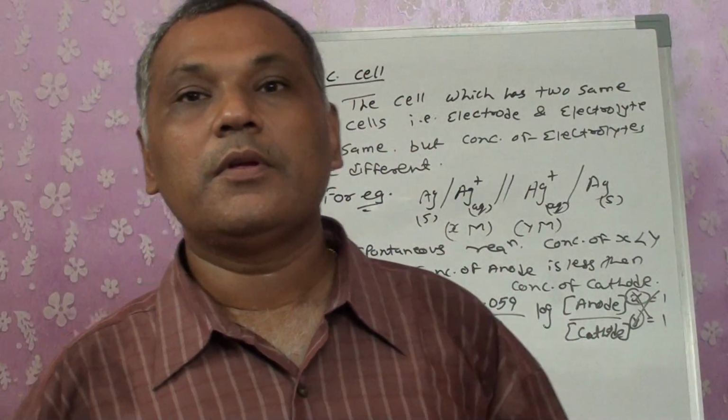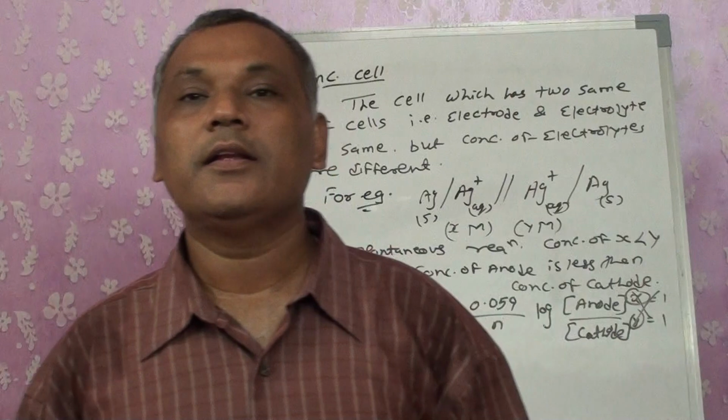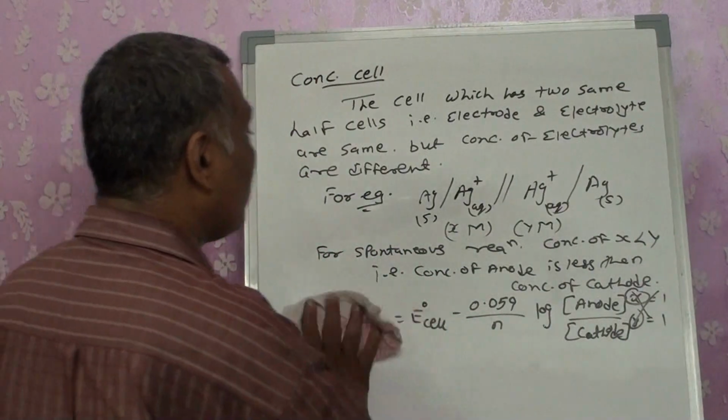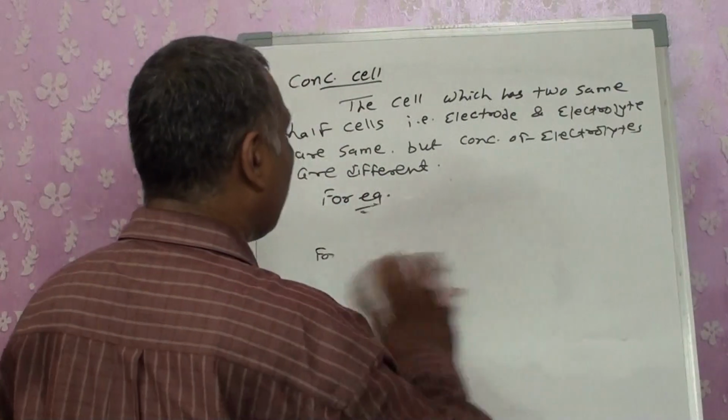Now the second term: if we have a cell in an equilibrium condition, then what will happen?